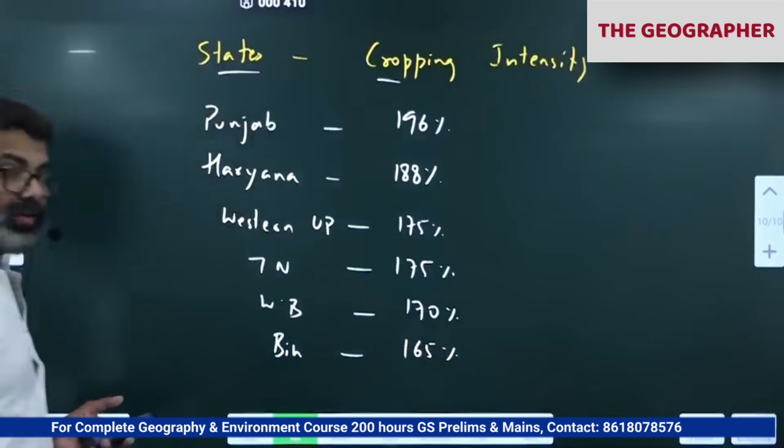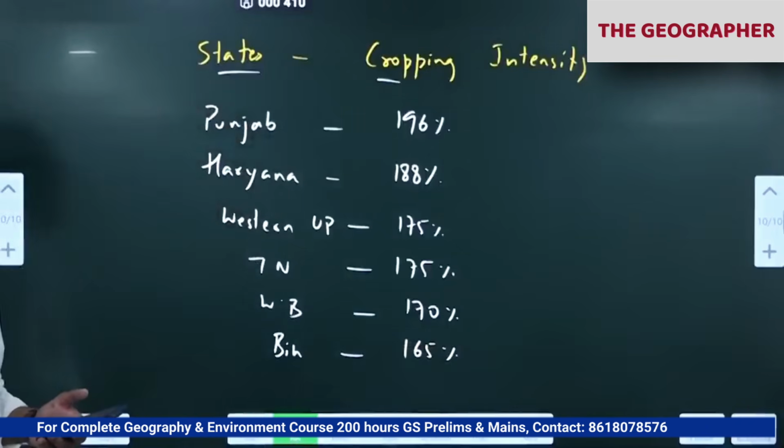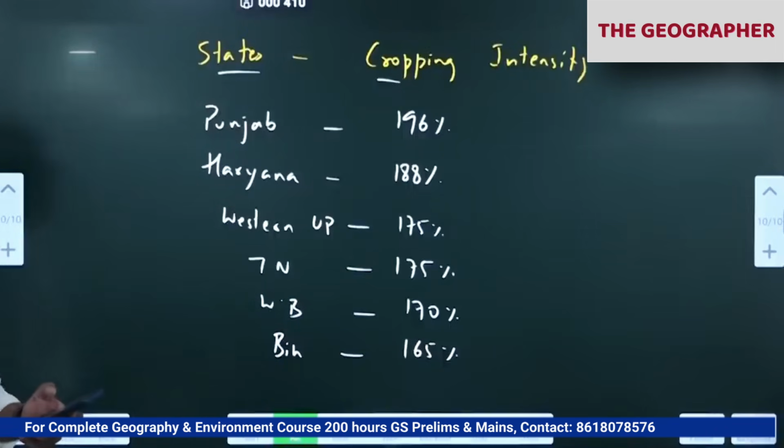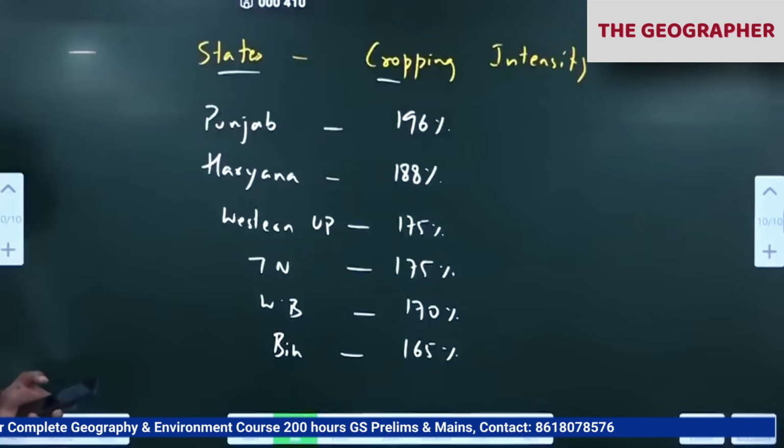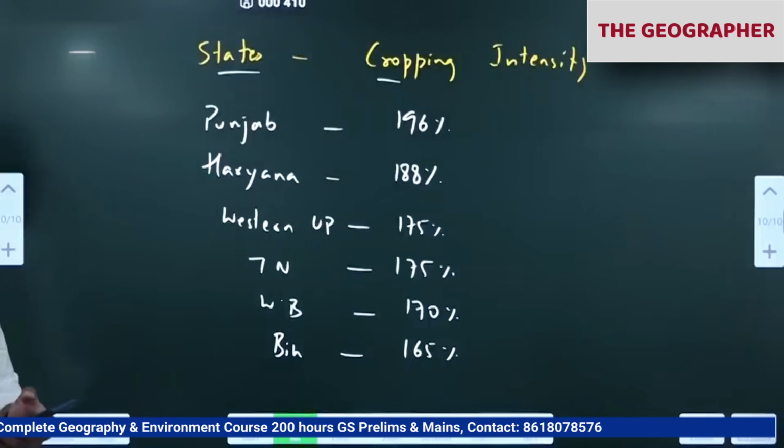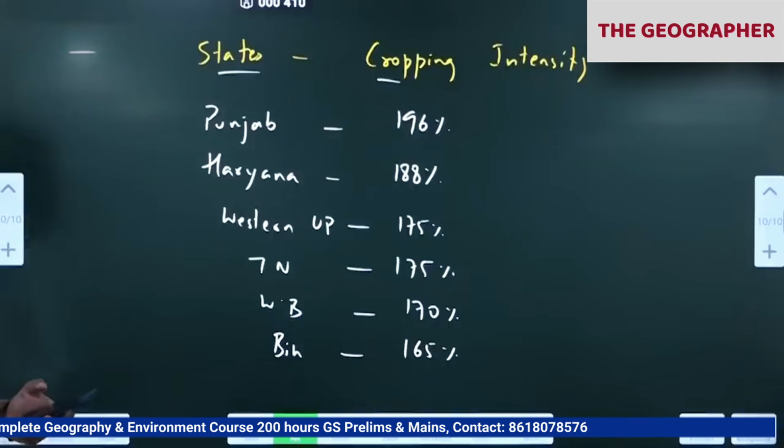All these states are more than our national average. Correct? Some states are more than our national average. Our national average cropping intensity is 155.